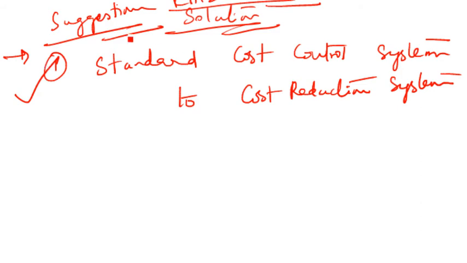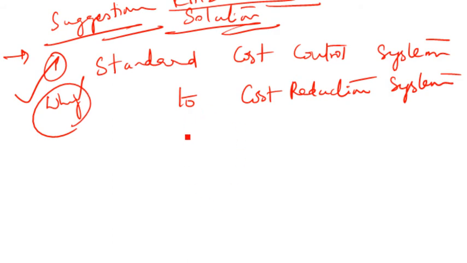Now you can ask me why. Why is this your first suggestion? Let's try to answer that. Let's discuss the first point. If you look at the question, traditionally, what do you mean by a standard costing system? I hope you are aware of standard costing. Now, what's the problem with the standard costing system?